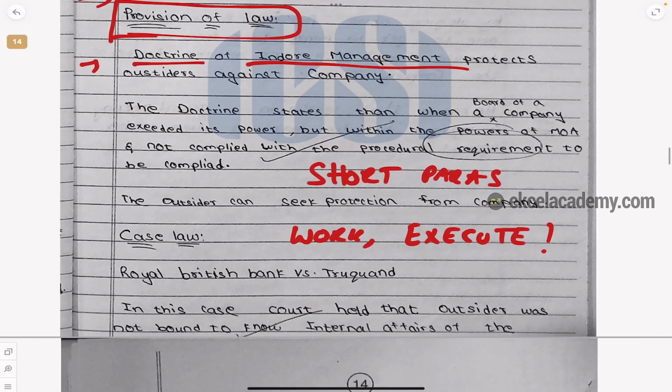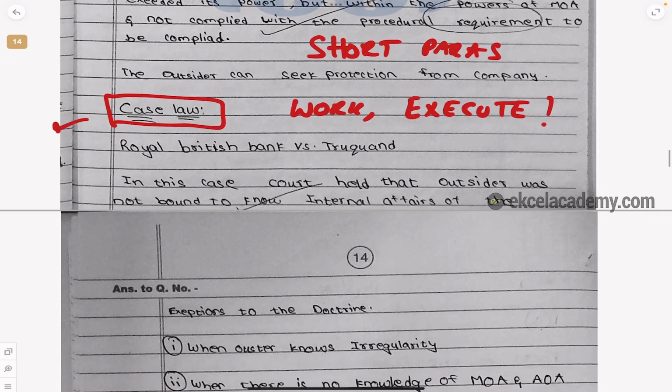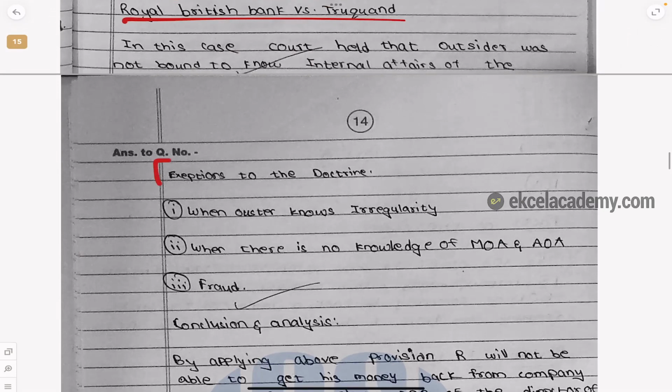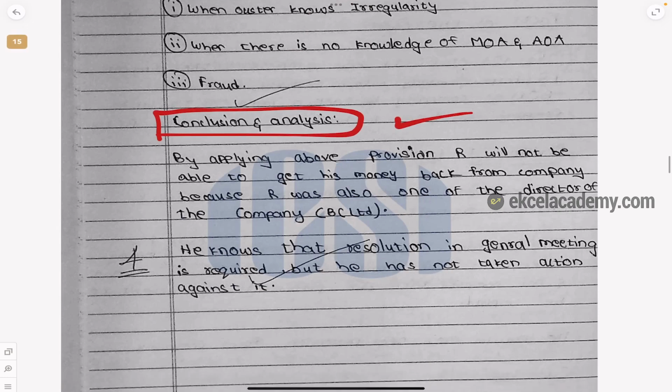Doctrine of indoor management has been given. Then case law has been given. See here, case law is a huge thing. Royal British Bank case law. Then exceptions to the doctrine have been given. Conclusion is given. Then analysis, that is, what is my analysis as a student.